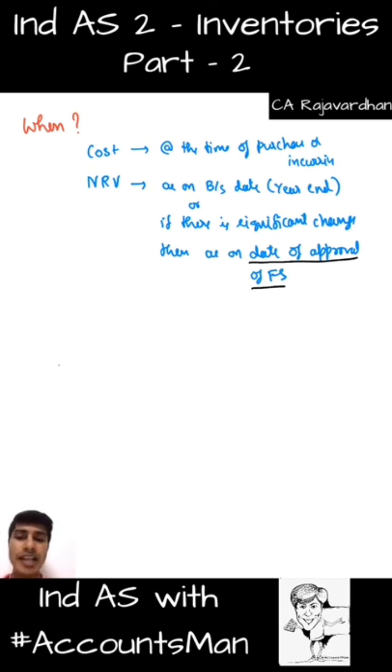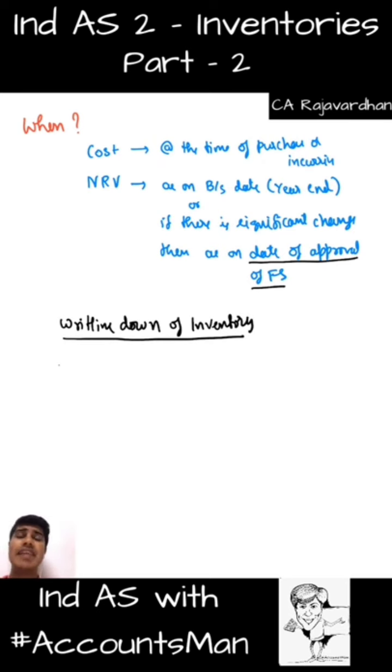So the entire discussion is as on the balance sheet date, or if there is any significant change, then as on the date of approval of financial statements or just before the approval of financial statements. So what we do with regard to our inventory, as an important point, is writing down of inventory. What do we mean by writing down of inventory? If the cost is more and NRV is less, we decrease it. Like cost is greater than NRV, then what do we do? Write down to NRV. That's what we do.